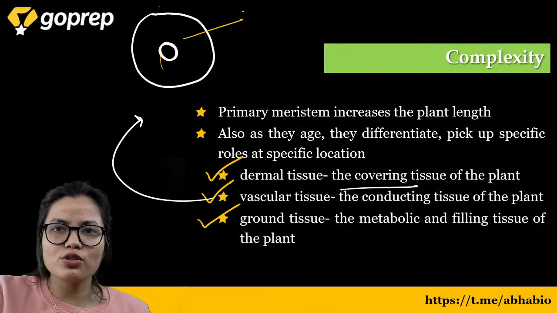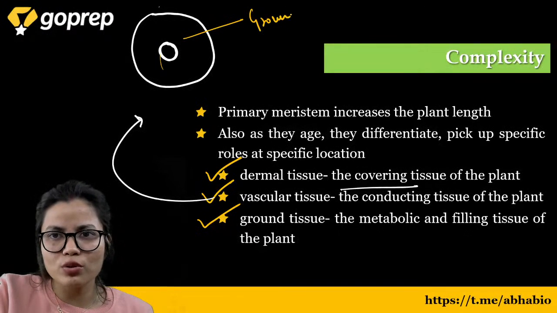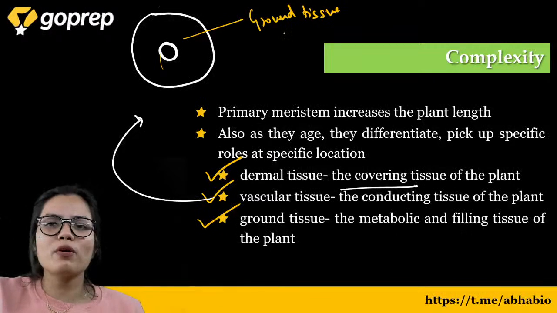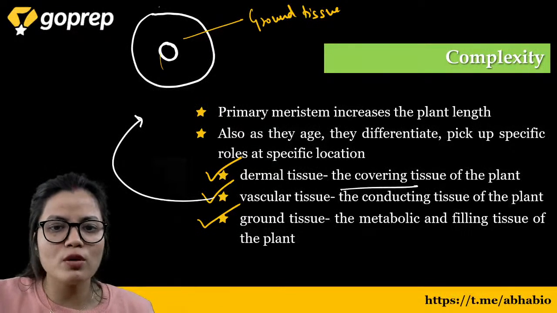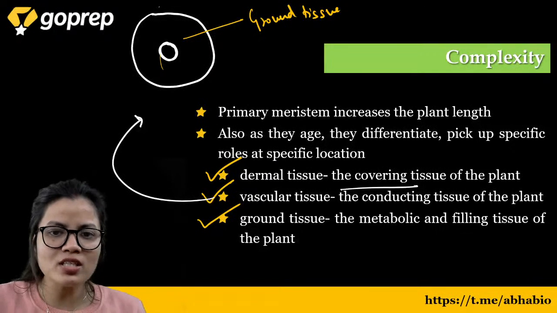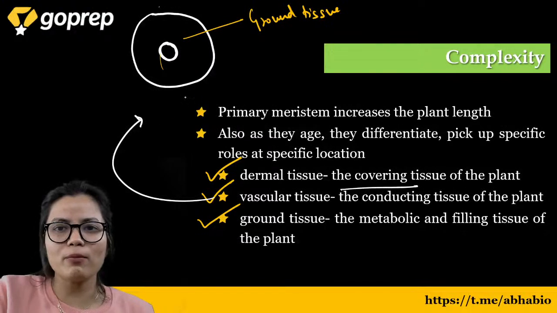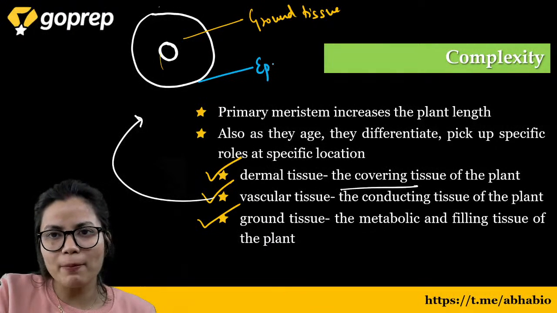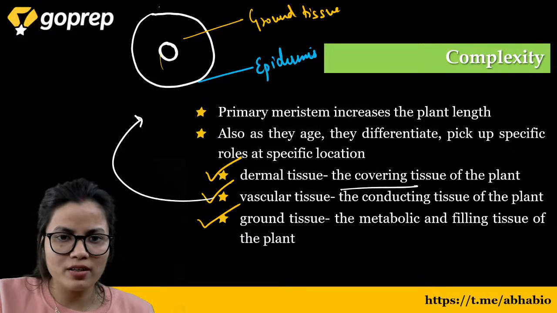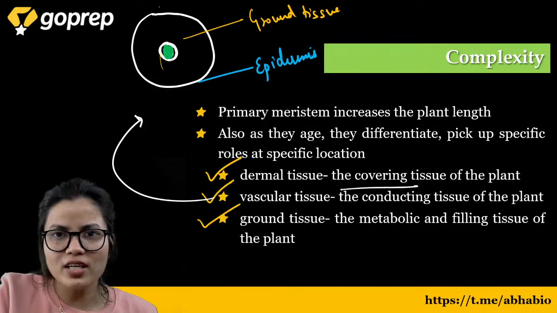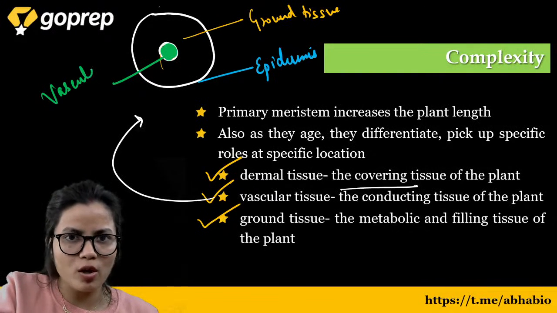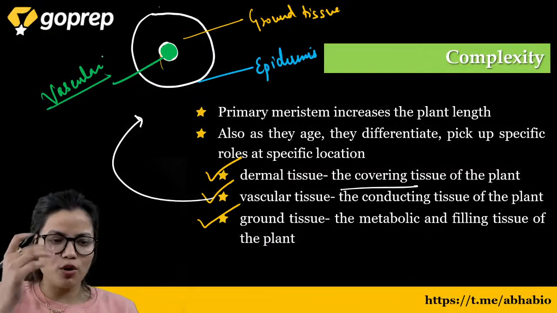तो यहाँ के जो भी टिश्यूज होंगे बच्चा, इनको ग्राउंड टिश्यू कहा जाएगा. Ground tissue is basically the filling tissue which will perform different functions. If it contains chlorophyll, it may perform photosynthesis, means it is responsible for different metabolic reactions. So this will be our epidermis. और ये बच्चा अपना अंदर वाला ग्रीन वाला पार्ट हो जाएगा, for the conduction, for the vascular tissue. I hope that the tissue systems in a plant are clear to all of you.